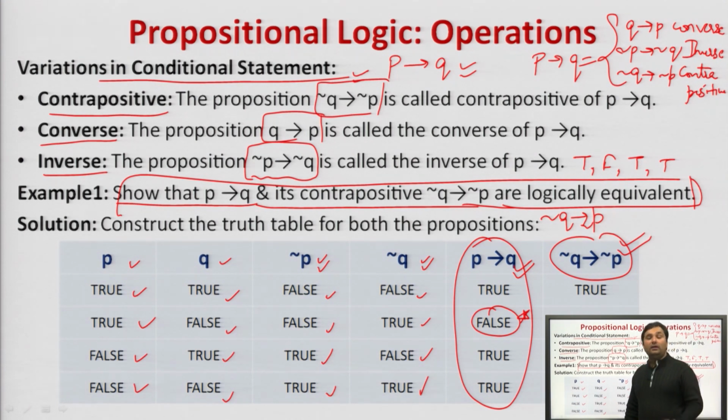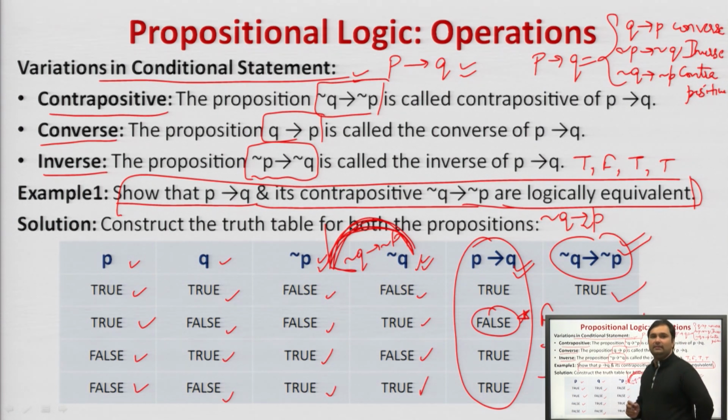Now, what will we do? We will simply perform an implication on this with this direction, picking this, that is negation of Q implies negation of P. So, what happens? False false will return true, true false will return false, false true will return true, true true will return true. Hence, this was true, this was false, this is true, this is true.